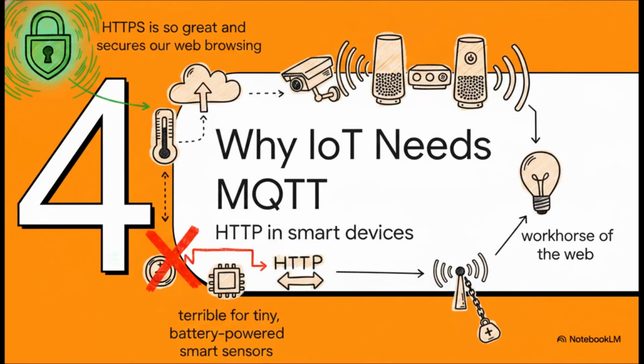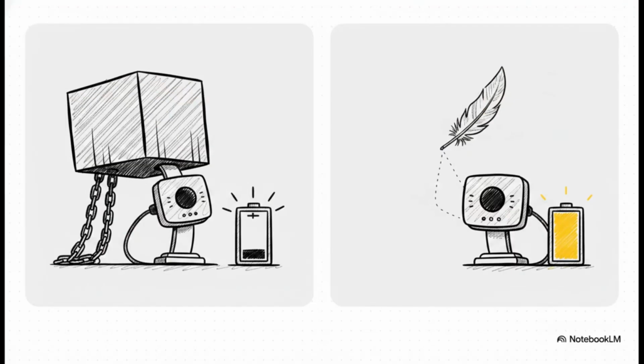All right, Section 4: Why IoT needs MQTT. Or, more specifically, the main problem with using HTTP for our smart devices. Here's the thing. HTTP is incredibly heavy. It relies on massive data packets and keeps these heavy communication channels constantly propped open between the client and the server. If you tried to force that kind of heavy lifting onto a tiny battery-powered temperature sensor, it would drain the battery in no time. It's just way too much overhead.